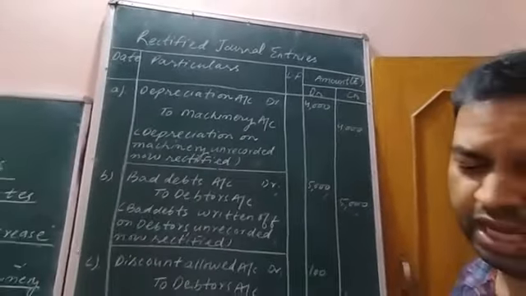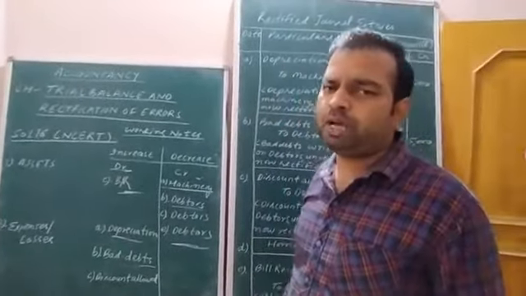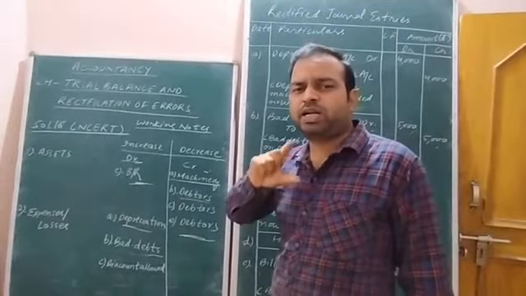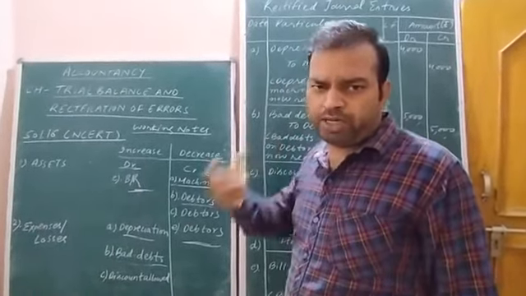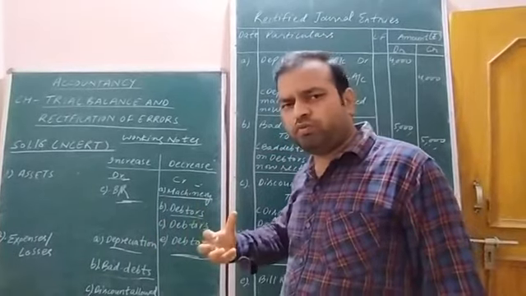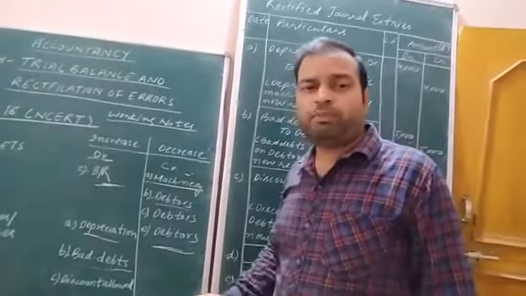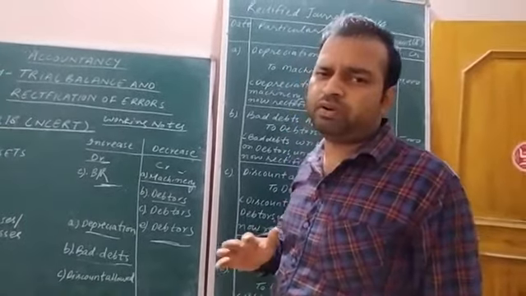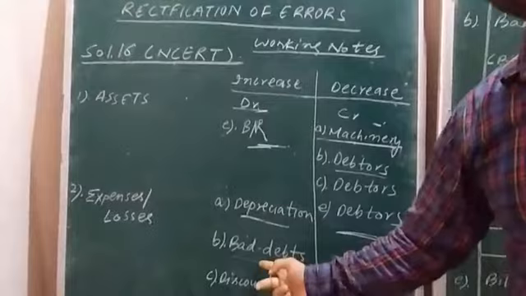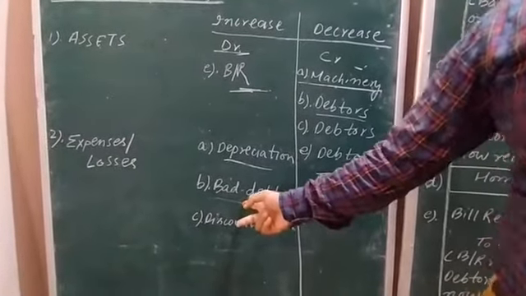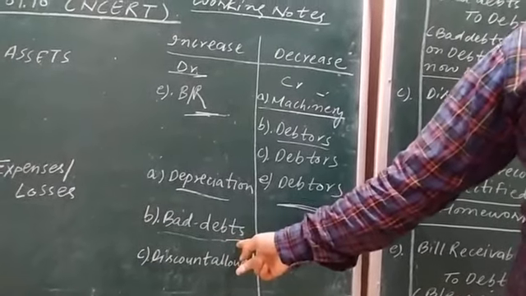Now, just have a look at the second transaction, bad debts. What do you mean by bad debts? Debts indicates the debtors. Debtors are those persons from whom we will receive the payment in the near future. But they are proved bad, means we are not going to receive money from them. So it's our loss. Loss, whenever it increases, is to be shown on which side? Debit side. So bad debts will be shown on the debit side. And because of these bad debtors, what will happen?